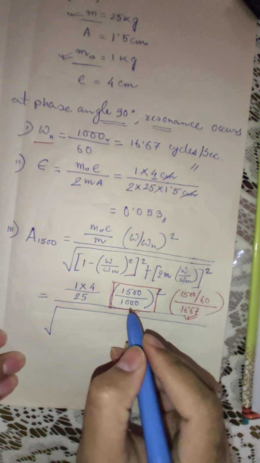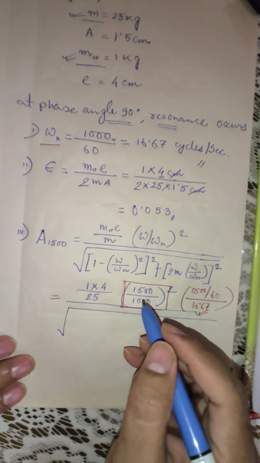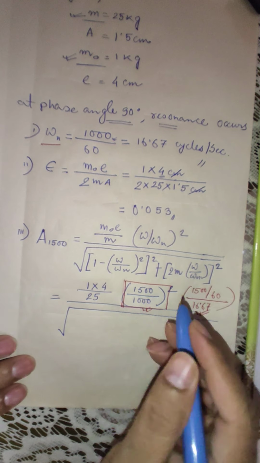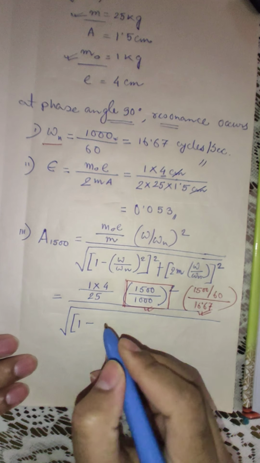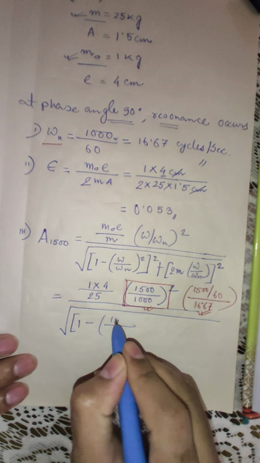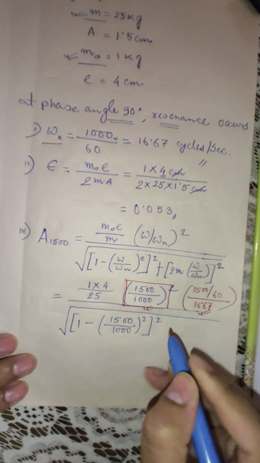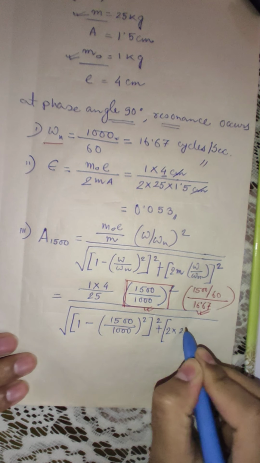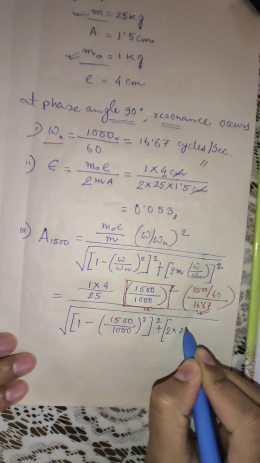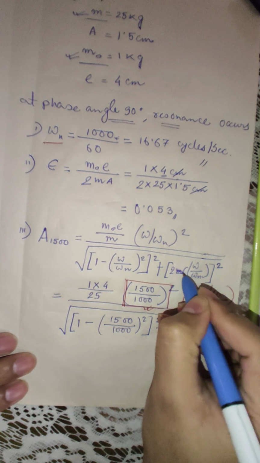It is easier to use this ratio, because zeros will get cancelled and the calculation will be much easier than 1 minus 1500 divided by 1000 square whole square plus twice epsilon omega by omega n.